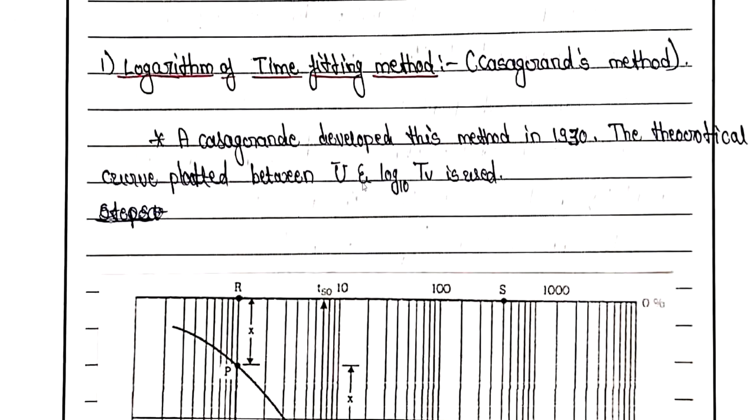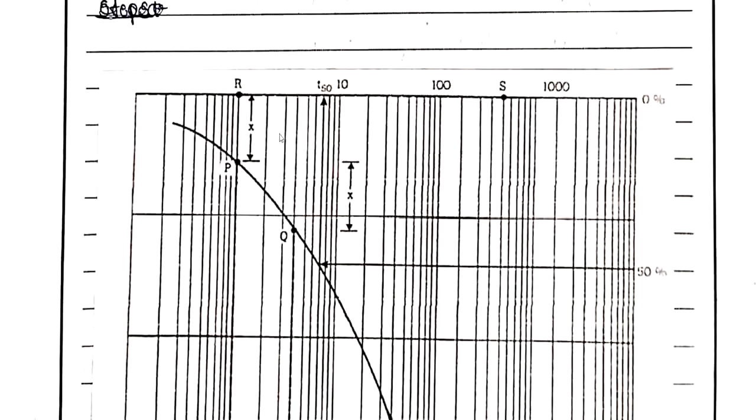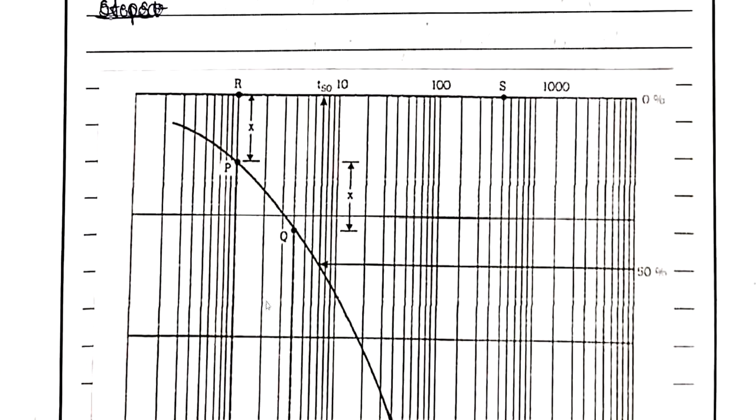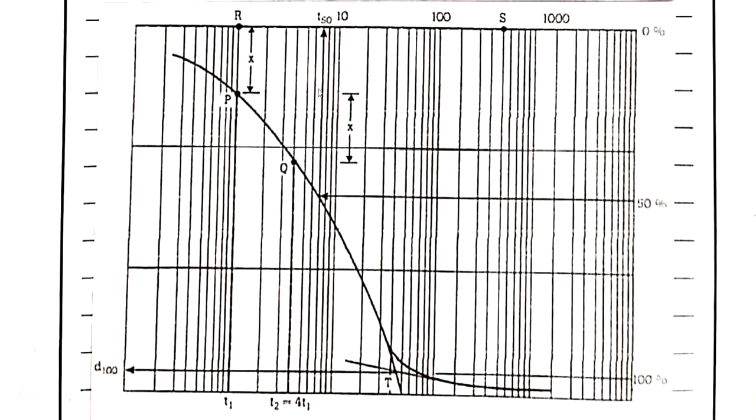So at a particular time, what is the amount of consolidation we need to find out. So to determine the amount of consolidation at a particular instance of time, we need to draw this particular curve. So it is very simple. On x-axis, time factor is there. So this is the curve which is there for us.